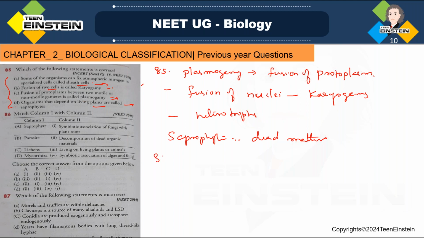Okay, and next question, question number 86. Here, match column 1 with column 2. Saprophytes, just now we said, live on decomposing dead organic material. Right, they are living on dead organic matter. Parasites are living on living plants or animals. So the organisms which live on living plants or animals are called parasites. Then option C, lichens.